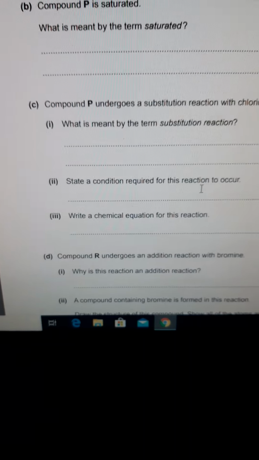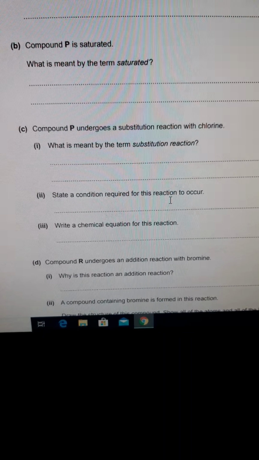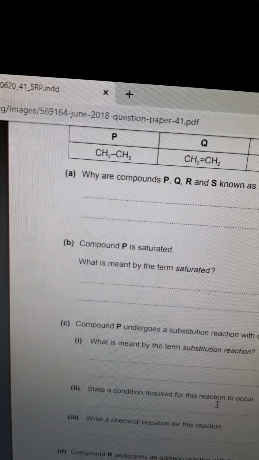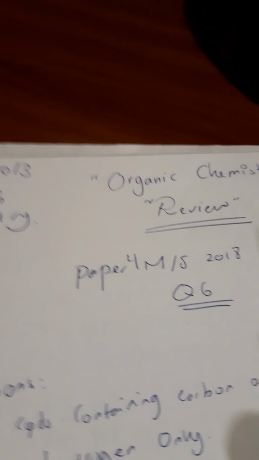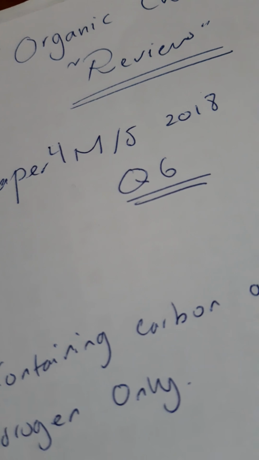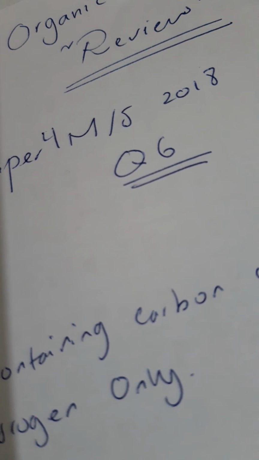Then we have question C. It says compound P undergoes a substitution reaction with chlorine. What is meant by the term substitution reaction? Compound P, as we see, is ethane, and we know alkanes have 3 major reactions: combustion, substitution, and cracking.